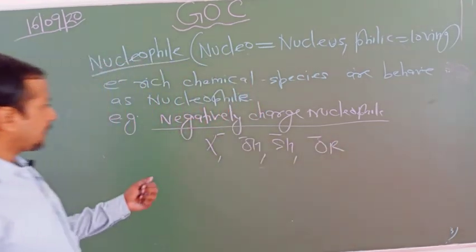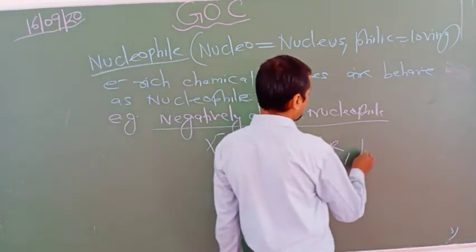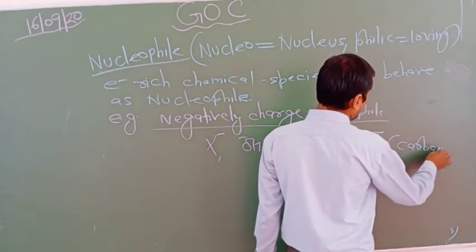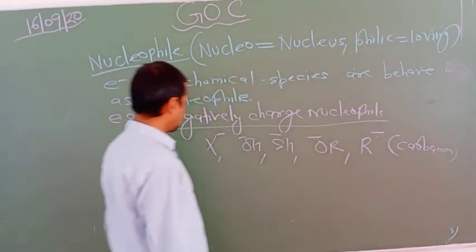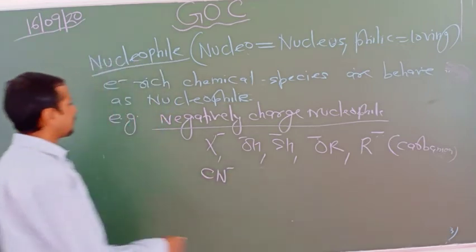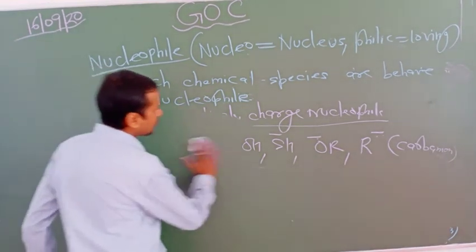So these are some examples of negatively charged nucleophile. One more example you can write down, the carbon atom, that is R minus. This is known as carbanion, CN minus. So these are basically some important negatively charged nucleophiles.